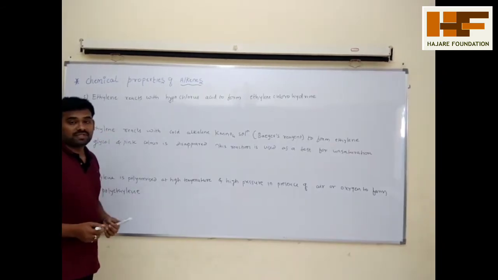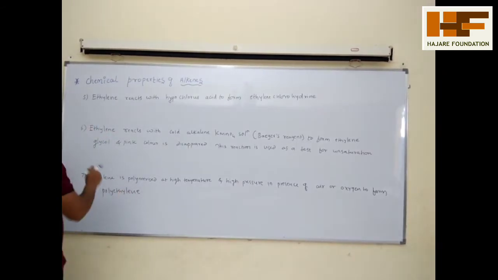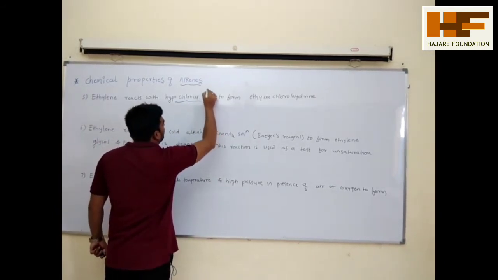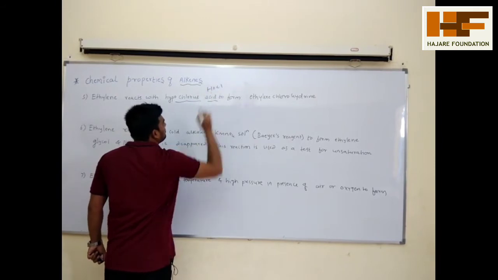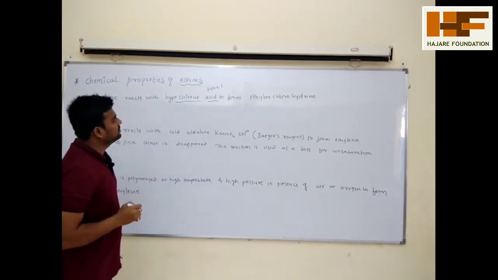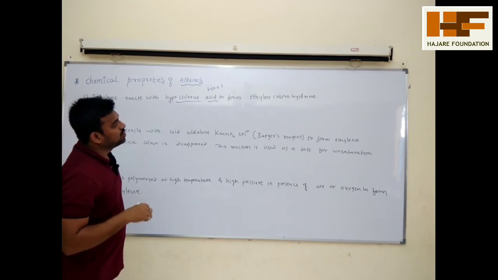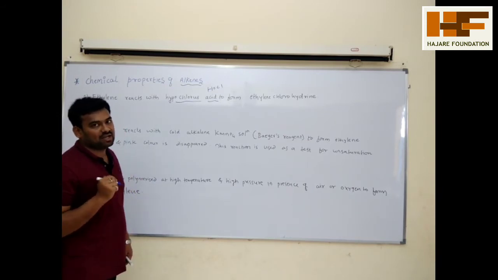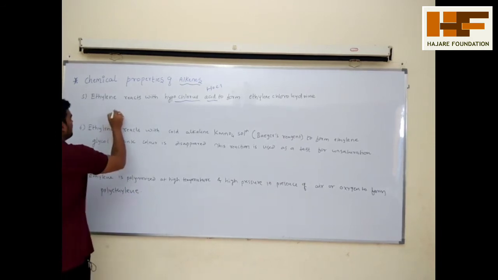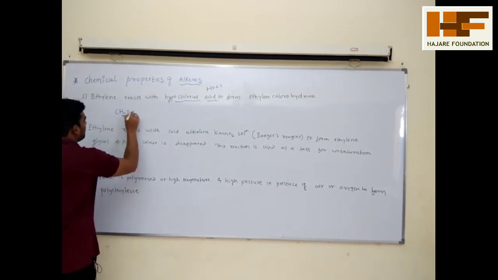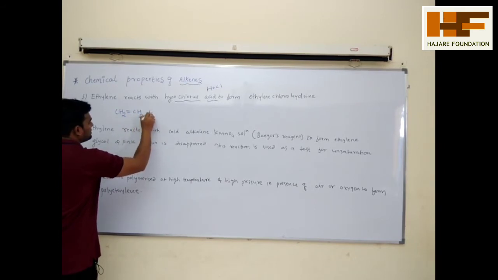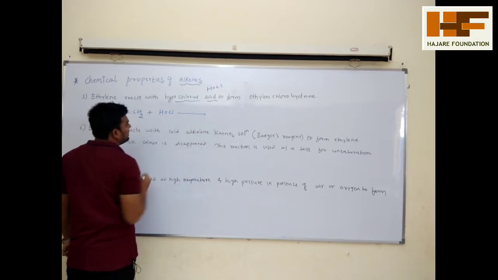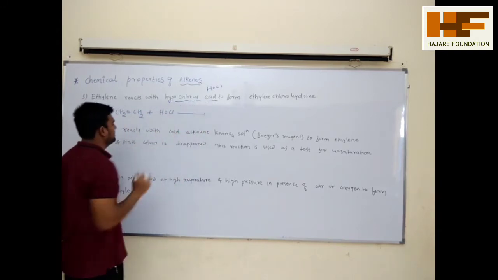Okay, now see the next reaction. Fifth one: ethylene reacts with hypochlorous acid, that is HOCl. When it reacts with hypochlorous acid, it forms ethylene chlorohydrin. That is a common name; we'll discuss the IUPAC name. Take ethylene CH2 double bond CH2, and if you add HOCl, hypochlorous acid, you will get the structure.